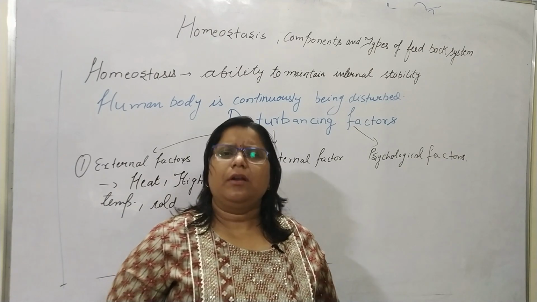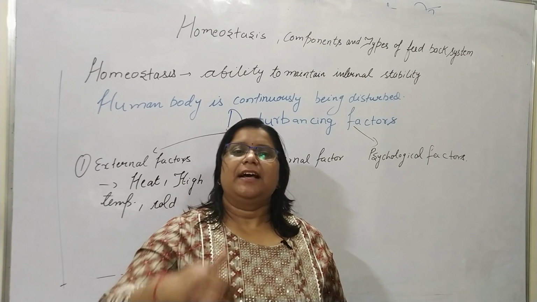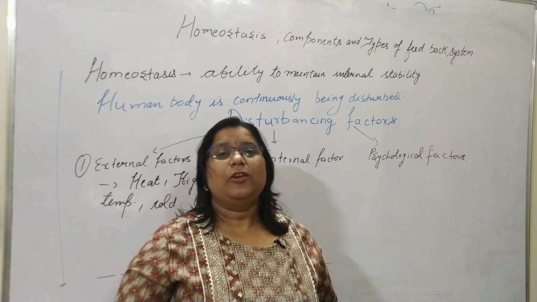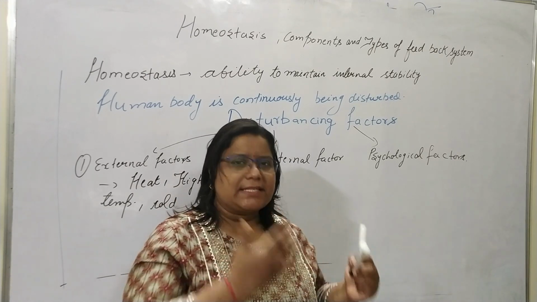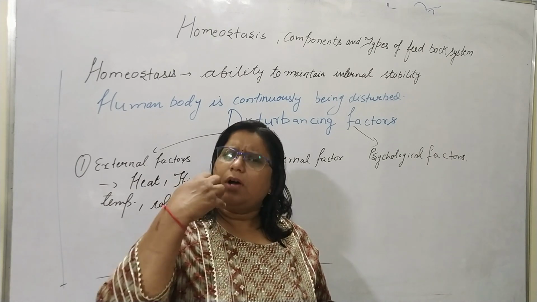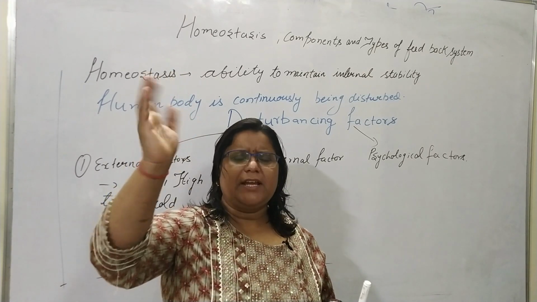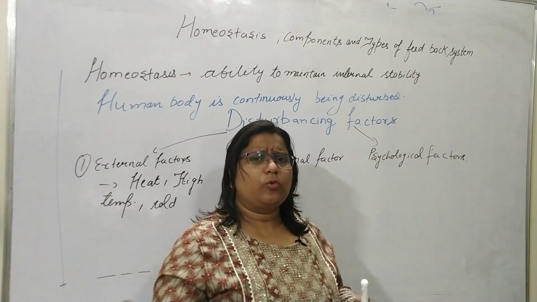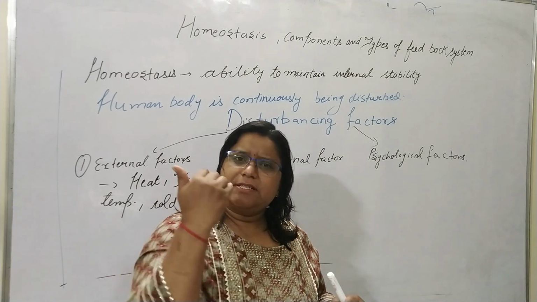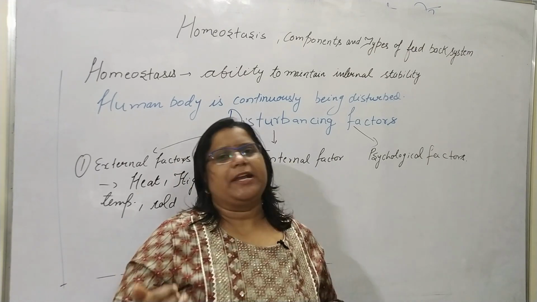due to some disease or other causative agents. Internal factors are like high blood pressure, low blood pressure, high glucose level, low glucose level. Such internal factors are developed due to many reasons. We will not discuss here why the blood pressure goes up, why it goes down, or why the glucose level is not in the normal range. I am just discussing the factors which initiate the homeostatic mechanism in your body.